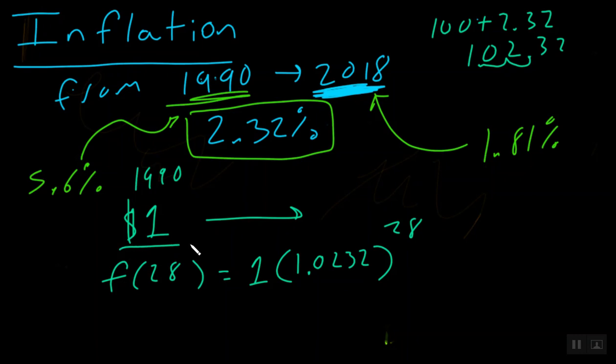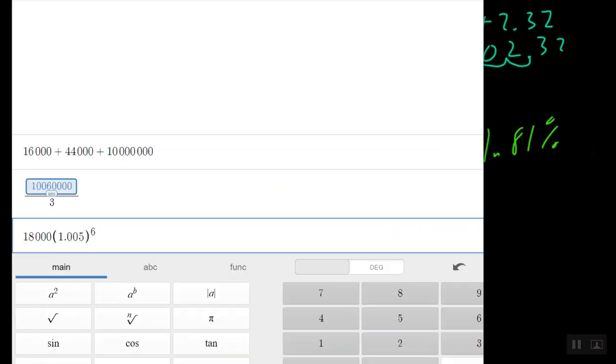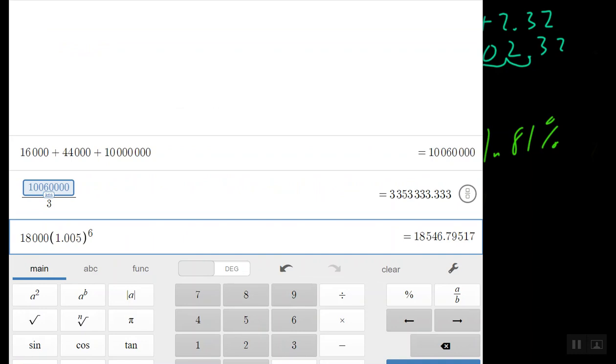So what $1 would essentially buy in 1990, we're now going to say that this same dollar is going to go to... oh goodness, guys, where's the clear button? Oh, there we go.